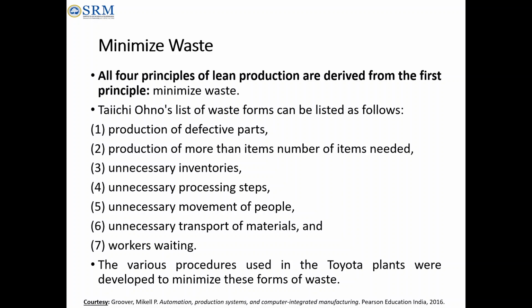So we have to be very careful in deciding the processing steps. Simply we should not send, as I explained for the just in time concept also, if the machine can make a 2 millimeter material removal, it should be removed. Instead of that, simply you remove 1 millimeter in one machine, and again go to another machine for 1 millimeter material removal. It's merely an unnecessary processing step.